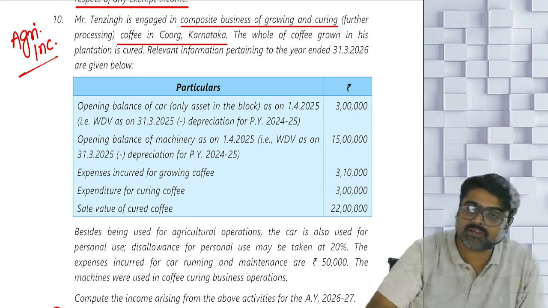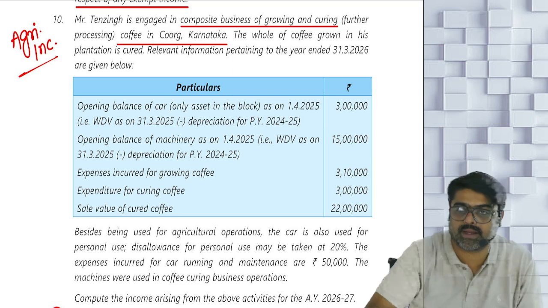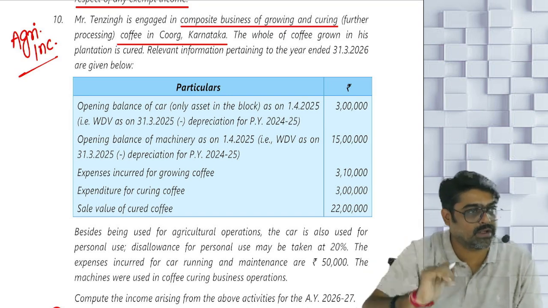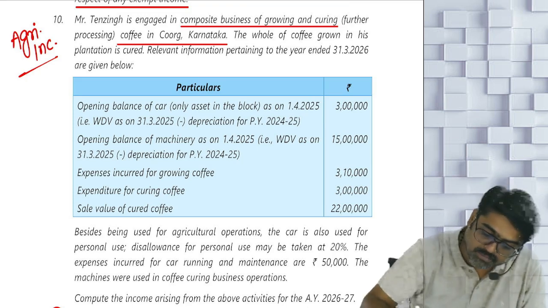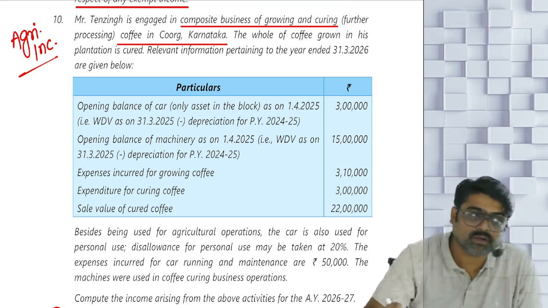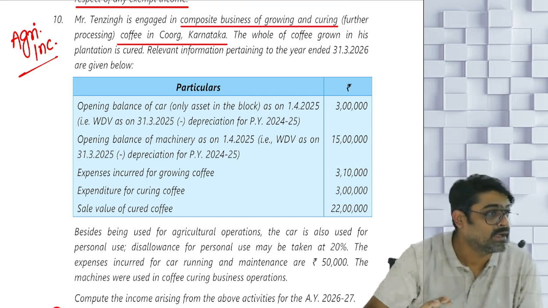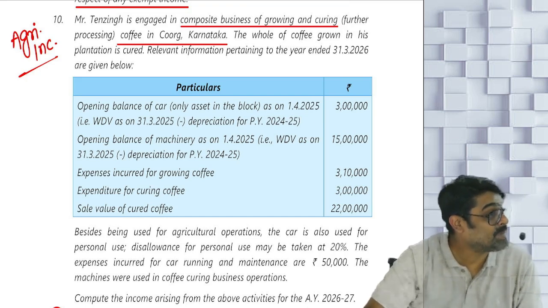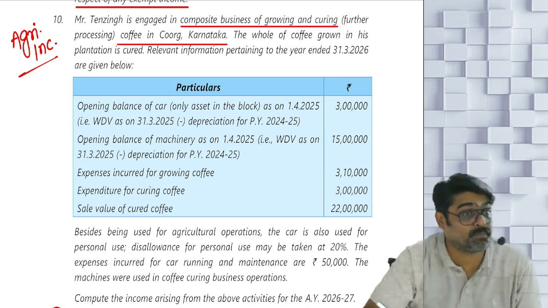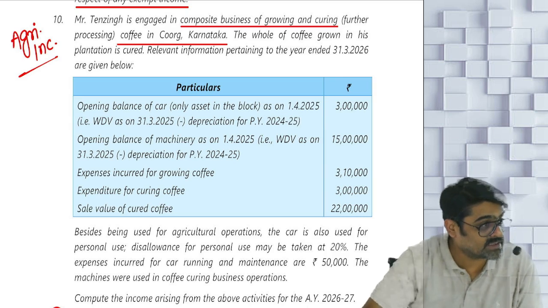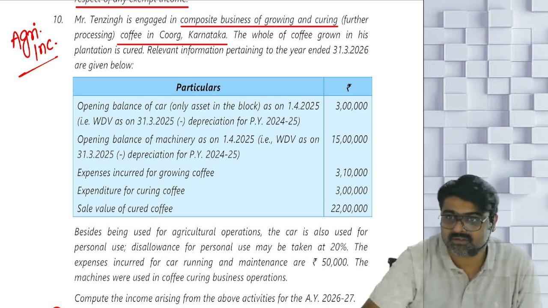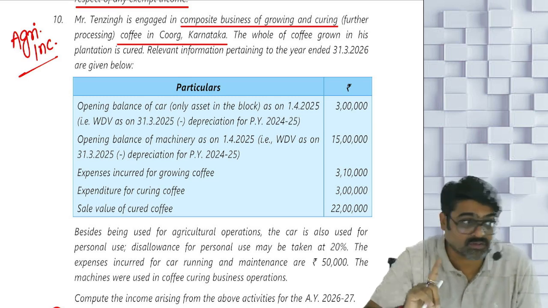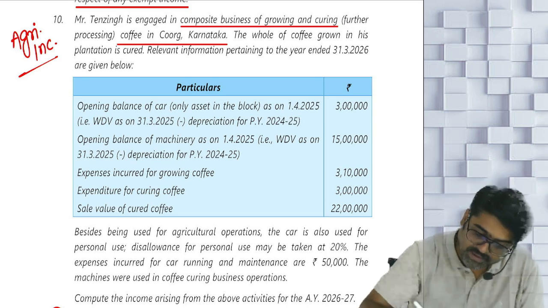Okay. So, what is the business? Growing and curing, meaning which rule? Rule 7B. First you will calculate your profit, and that profit 75% and 25%. Yes or no? But to calculate that profit, what are you supposed to take? First you are supposed to take income, then reduce the expenses including the depreciation and all the expenses allowable under PGBP head. Yes or no? And the depreciation on the assets, whether the assets are used for manufacturing or agricultural operations, will not make any difference. Depreciation you are supposed to reduce for all the assets. Yes or no? So pay attention.